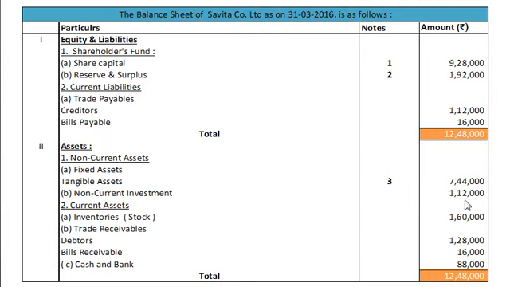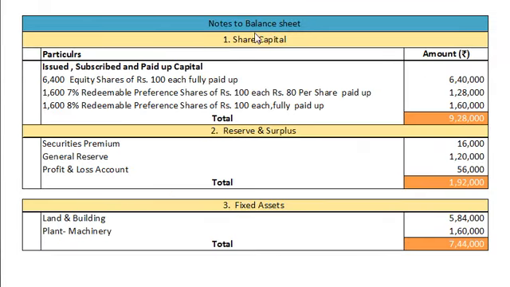7,44,000, non-current investments rupees 1,12,000, current assets, inventories 1,60,000, trade receivables, we have debtors 1,28,000, bills receivable 16,000, and cash and bank balance 88,000, and total on asset side rupees 12,48,000. Here are the notes to the balance sheet.